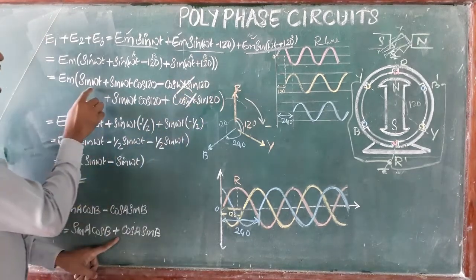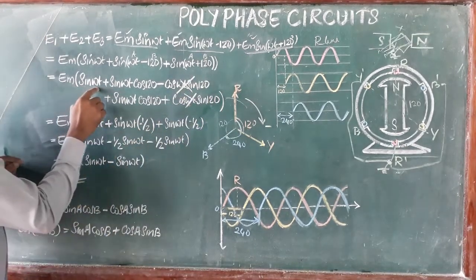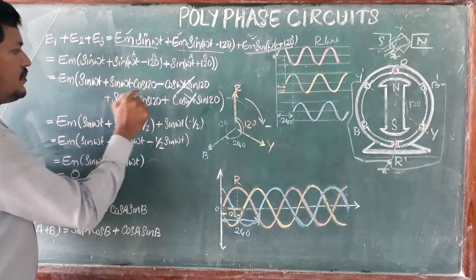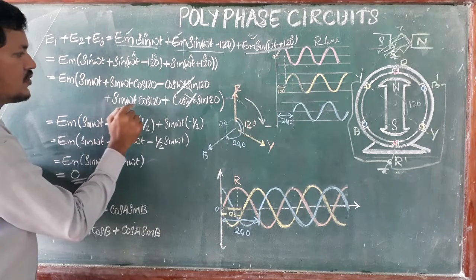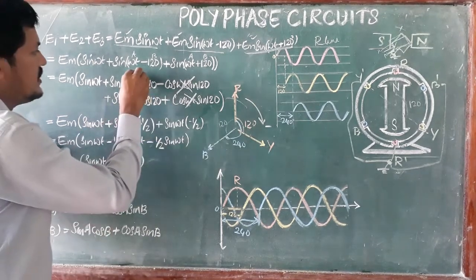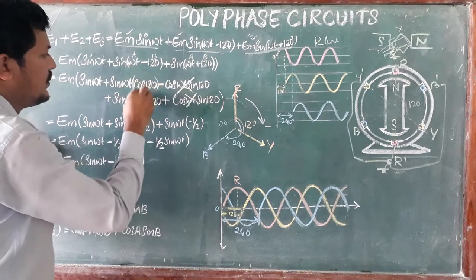Remaining only Em (sin omega t plus sin omega t cos 120 plus sin omega t cos 120). Clear?